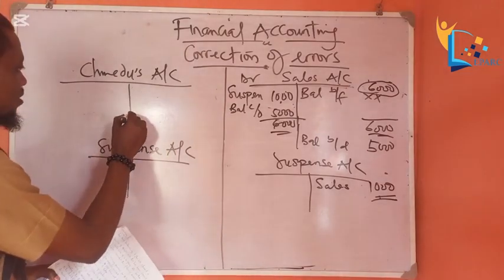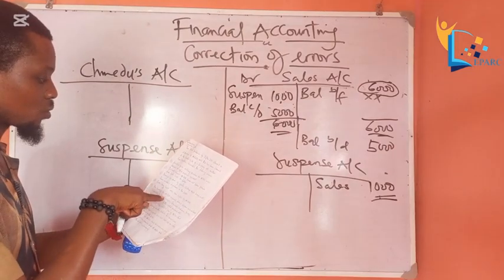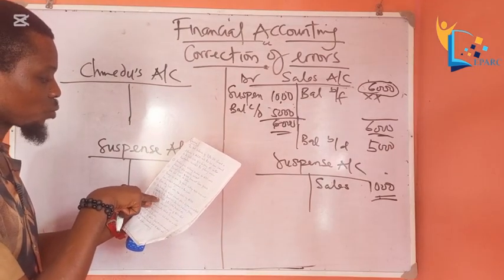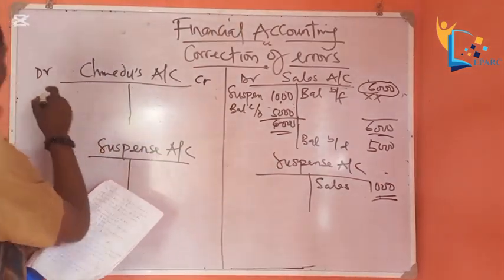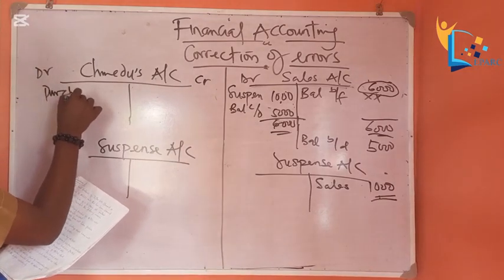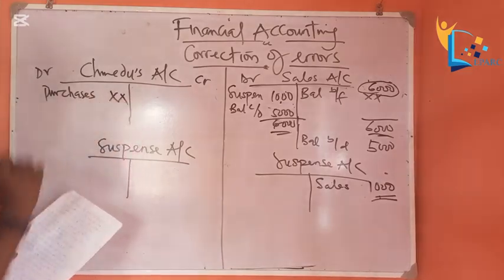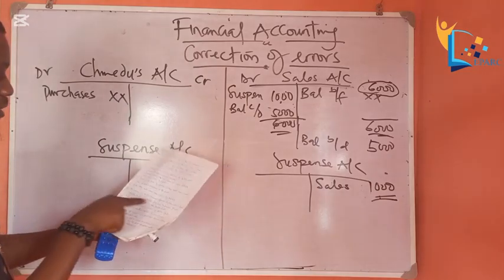The error is that this amount, instead of the accountant posting it on the credit side of the supplier's account, he went and posted it on the debit side. Purchases. This is the error. Okay?